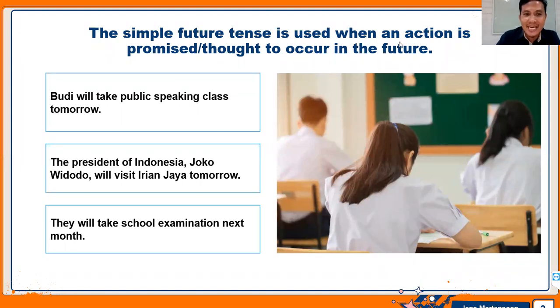When the action is planned in the future to be conducted or to occur. The action happens in the future. Okay? Not in the past, not now, but later on in the future. Okay?